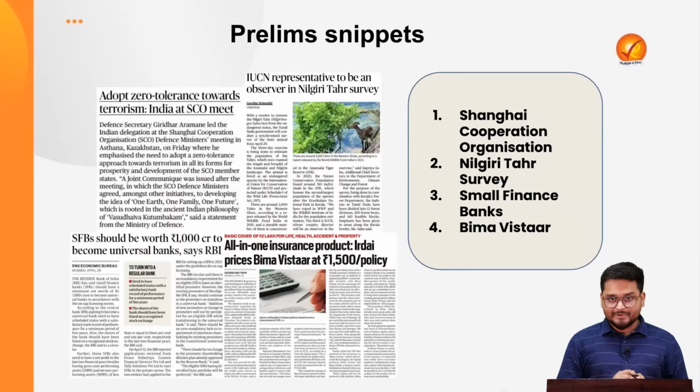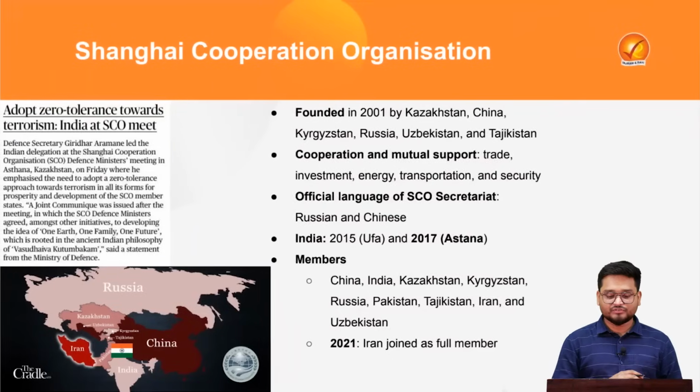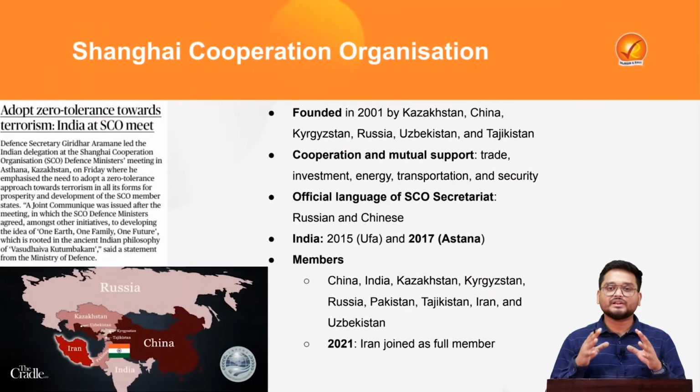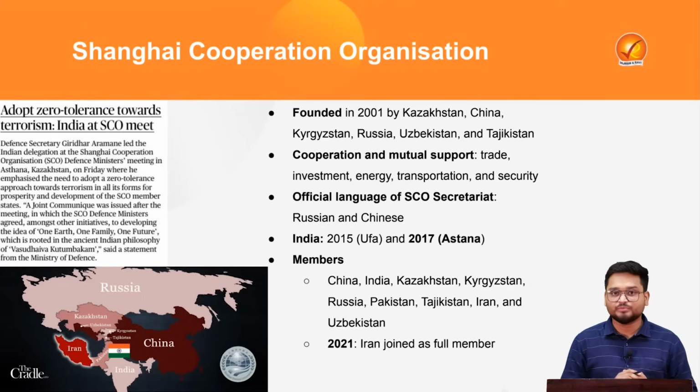Finally, we'll be looking at Prelims Snippets, 4 important articles. We'll be starting with the Shanghai Cooperation Organization. It's a very important international organization. This was also asked by UPSC in 2021 mains.